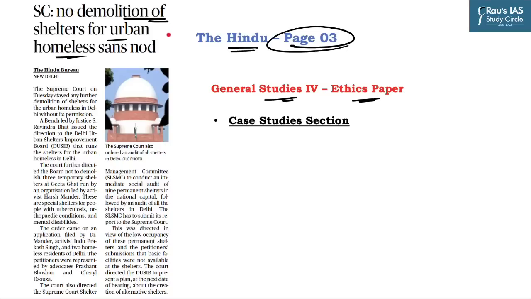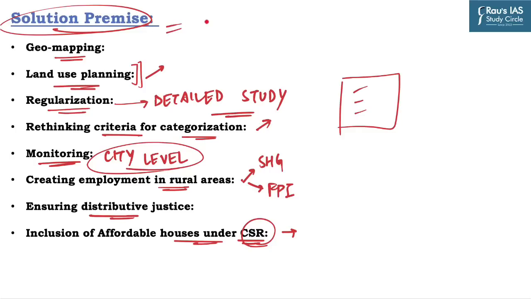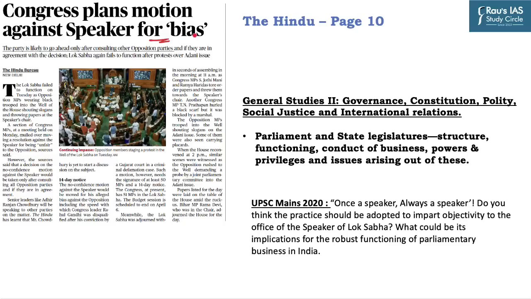In this article, we have discussed the context, its relevance for the ethics paper, the ethical issues involved and the solution premise, under which we have outlined a few measures which can be brought into practice for the welfare of people. This particular news, which has appeared on page number 10 in The Hindu, basically talks about